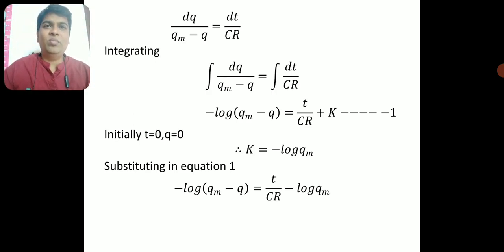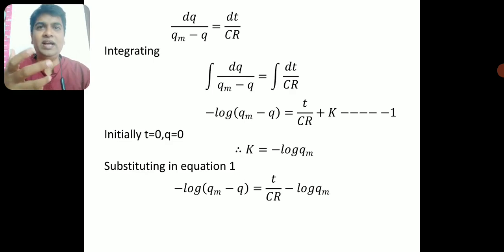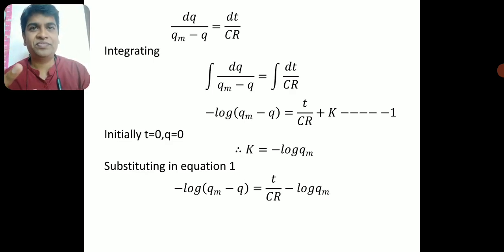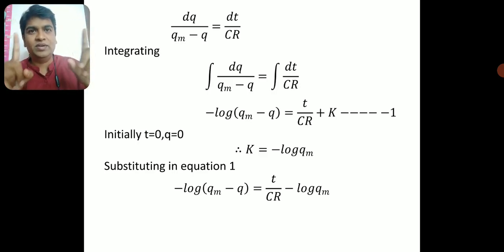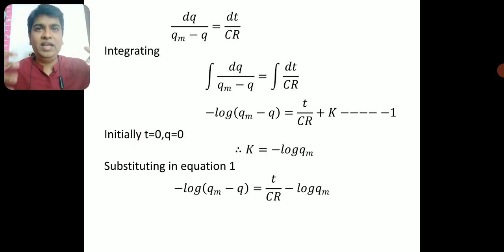Alright, now I have clearly separated the variables. After separating the variables, C and R are not variables, I know. Now why am I writing C and R to that side? We don't have a time term here. Time is a variable, charge is a variable. I have taken the charge to the left hand side. I need to take the time term to the right hand side, but we don't have a time term in the equation.